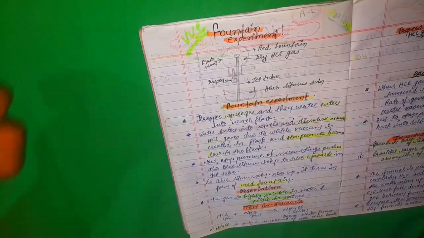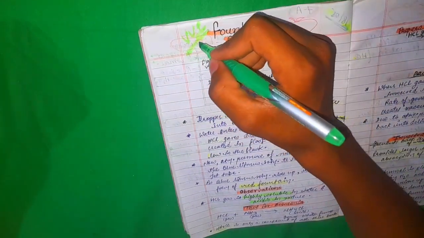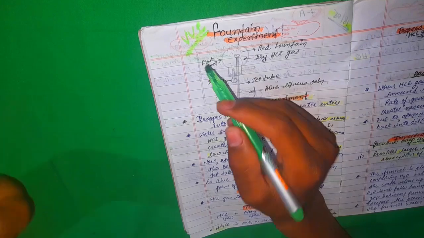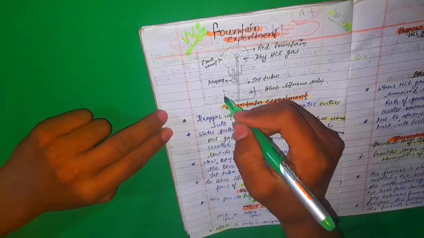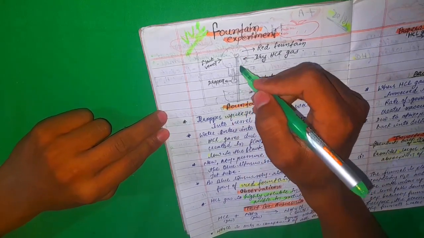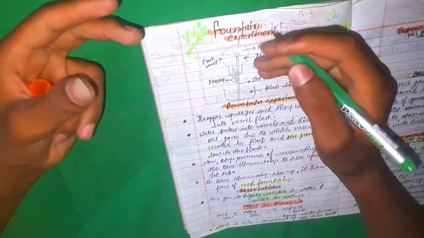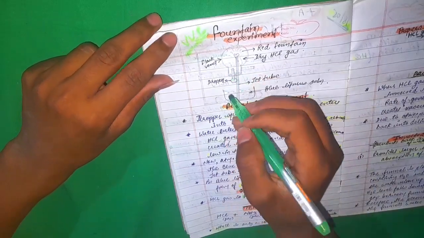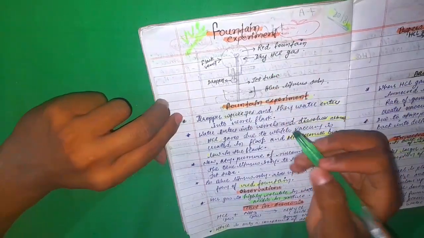Now moving to the next page, here is the fountain experiment, which is very important. A 3 marks question always comes every year, I have seen it in the previous question papers, so it is very important. The setup is like a beaker which contains blue litmus solution, and then a jet tube, and the flask vessel is tilted with its mouth downward, and then a dropper is connected to it, and then the process starts.